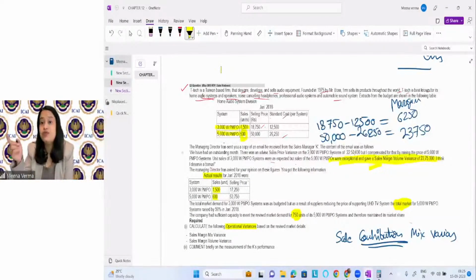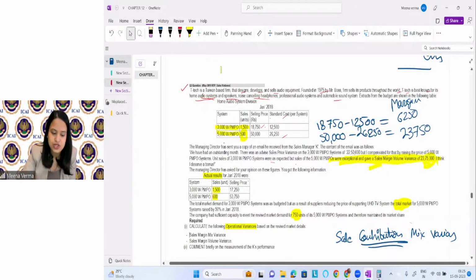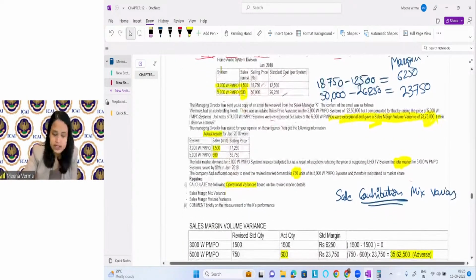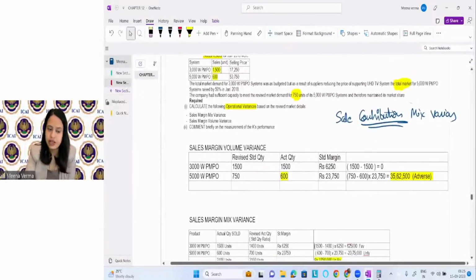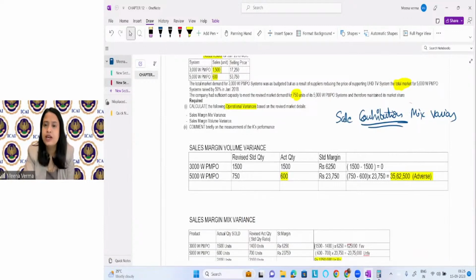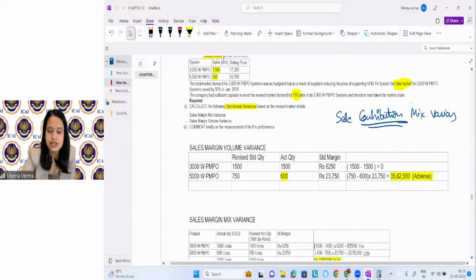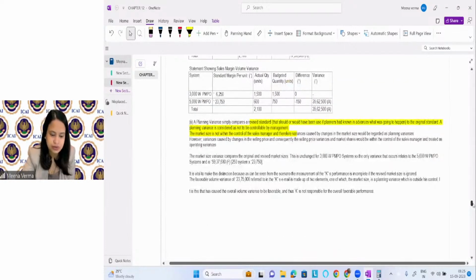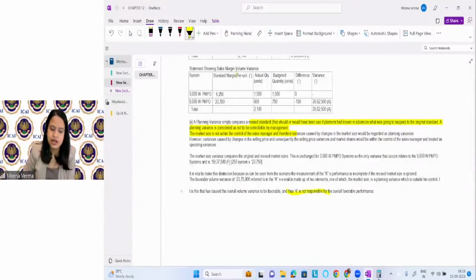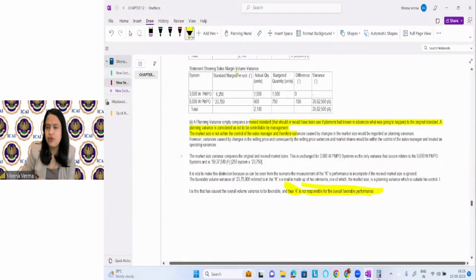He is showing the total variances of the company is coming favorable. So I need bonus. But in the question, when you have done the question, you found that he is actually not responsible for all favorable variances, right? And they are talking about the planning variances also. So there are some faults in planning variances. And he is saying that this sales manager cannot take all the credit, right? So for that reason, he will not be getting any bonus, right? Okay, so you can see here it is given he is not responsible for all favorable variances. He is not responsible for everything, right?